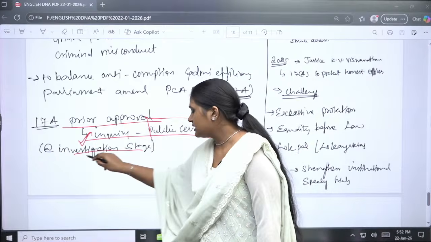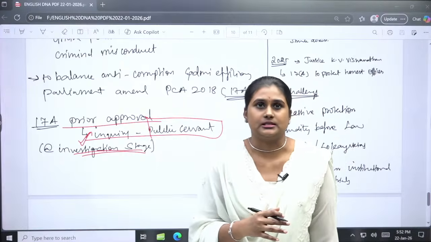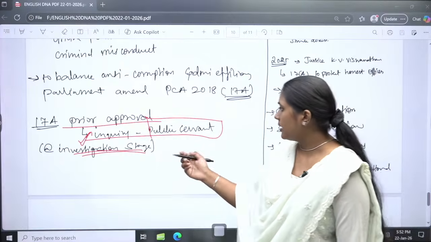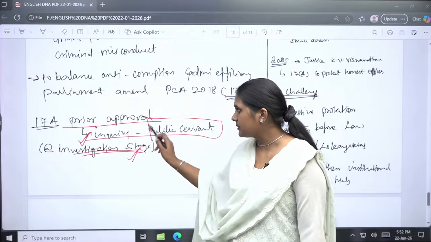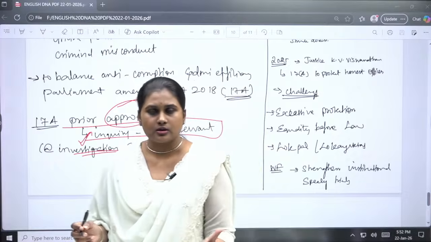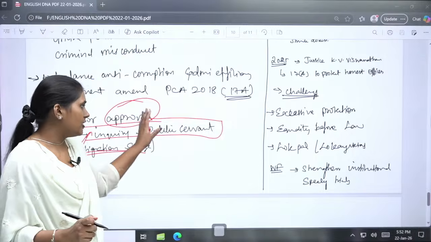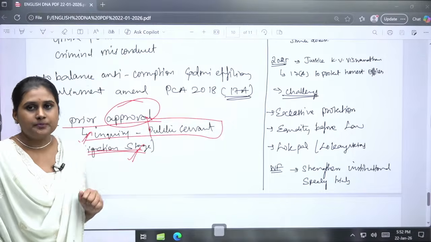It should be given at the stage of investigation, not during the trial. When they are about to be investigated, at that time this prior notice has to be given through a Lokpal or Lokayukta. Through them we have to give it, so the government will be mandating them to get the prior notice.